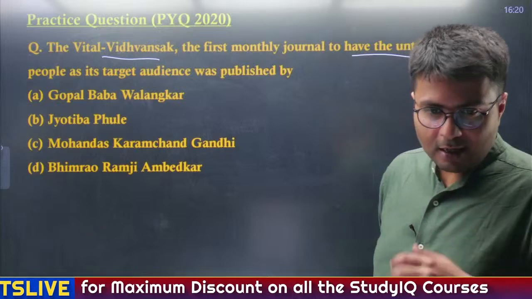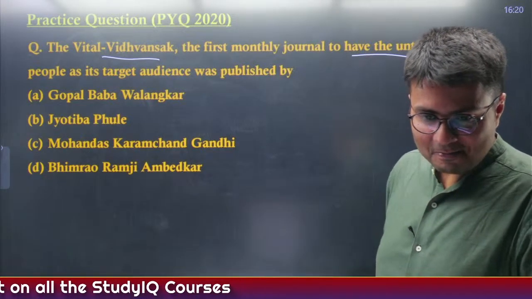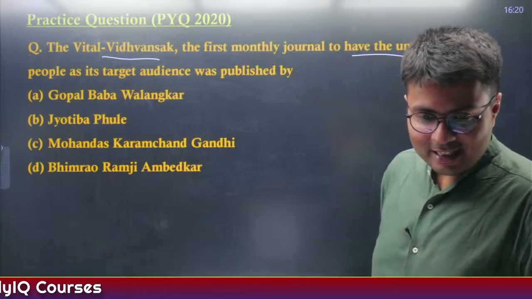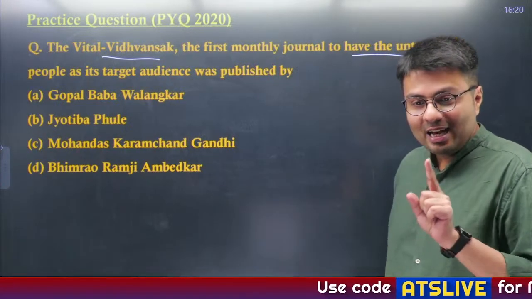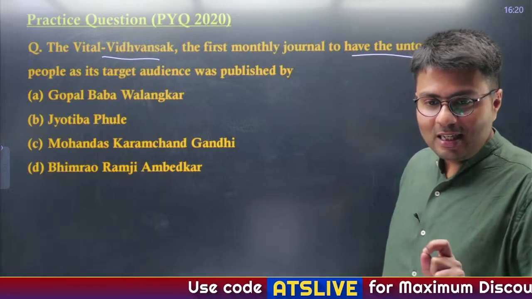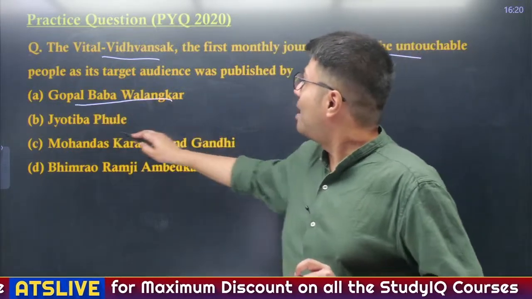Anyone else? Aanchal, F. Aanchal says option D. Well, Bhanu, Amar, Aanchal, Sarang, all of you are incorrect. It was Gopal Baba Walangkar.